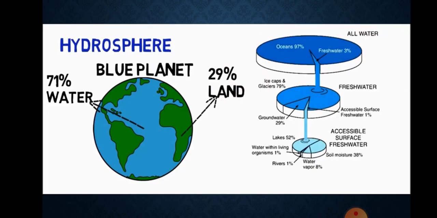Hydrosphere. The Earth is called the blue planet. More than 71% of the Earth is covered with water and 29% with land. Hydrosphere consists of water in all its forms, as running water in oceans and rivers and in lakes, as ice in glaciers, underground water and the water vapor in atmosphere. All comprise the hydrosphere. More than 97% of Earth's water is not for human use. Hence, despite being a blue planet, we face a shortage of water.